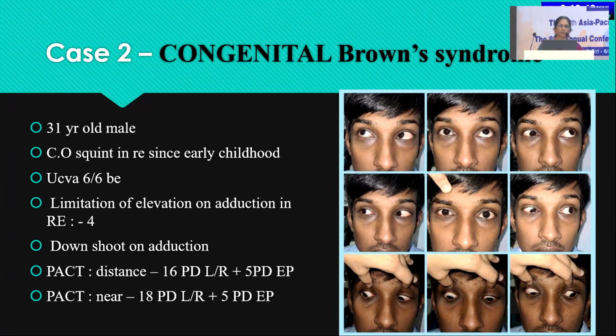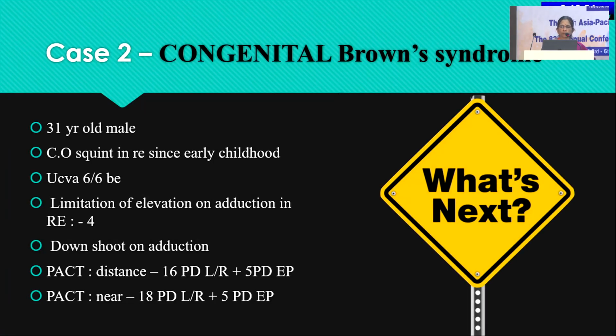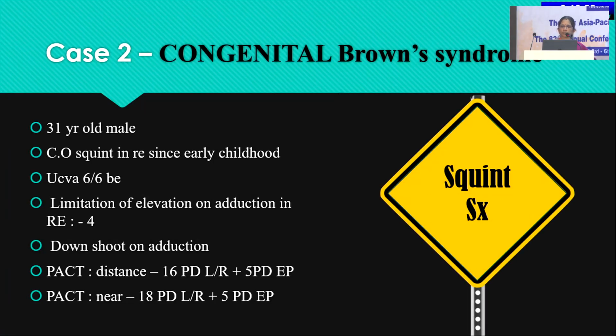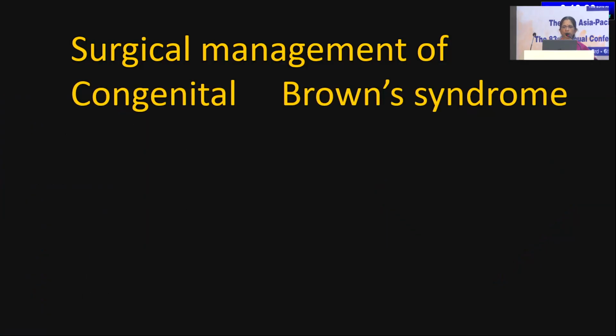So this is the second case, a 31-year-old male who had come with a history of squint in the right eye since childhood. There is limitation of elevation in adduction, right eye -4, as you can see here, and there is a mild downshoot also on adduction as shown here. This shows 16 prism diopters L over R with a mild esophoria also. So what next? In this case, we go ahead with squint surgery.